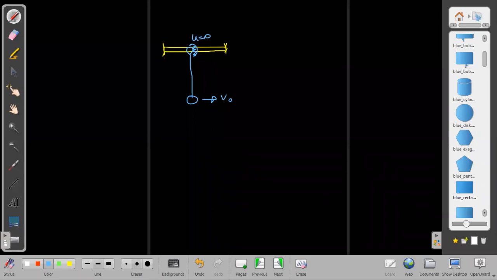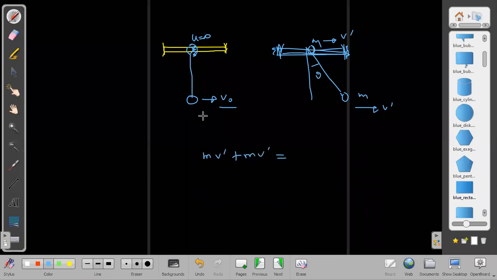And in terms of v naught, I want to find out what angle theta it will acquire at last. So to find that angle, I will write the equation of momentum conservation. This is mass m, this is mass m. Let us say it has velocity v dash, and at the extreme position it also has velocity v dash. Then m into v dash plus m into v dash is equal to m into v naught.